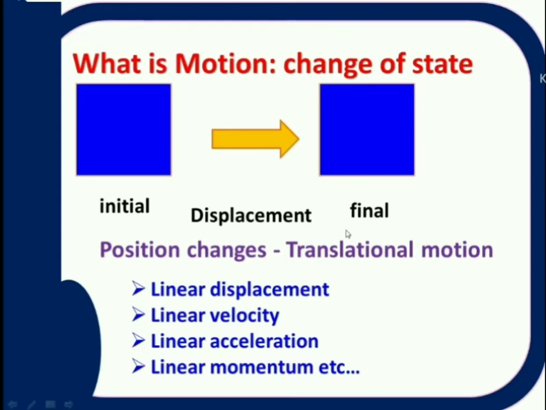The rate of change of linear displacement is linear velocity. The rate of change of linear velocity is linear acceleration. Like this, all the physical quantities in translational motion are described with word linear, like linear displacement, linear velocity, linear acceleration, linear momentum, like this. Next, second one.